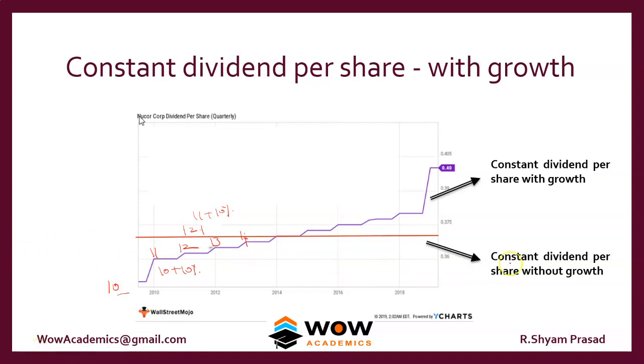Or there can be another method, constant dividend per share without growth. There's no growth at all in the dividends. It's going to be very constant, and that is the second type of model.